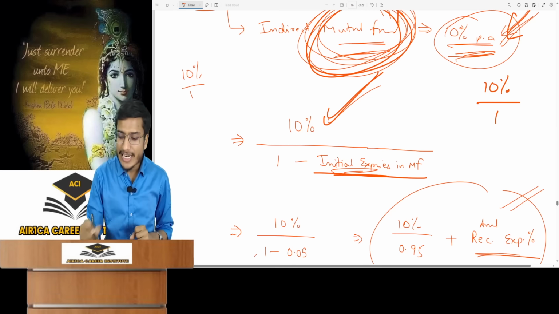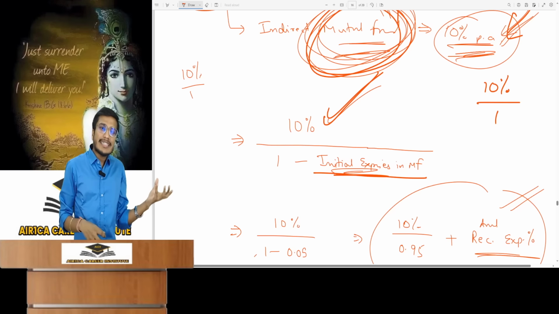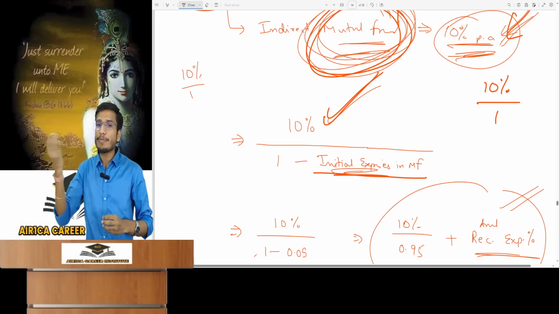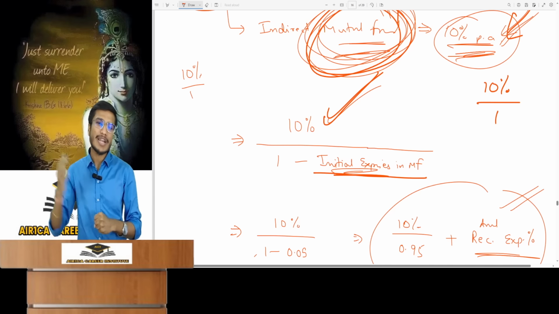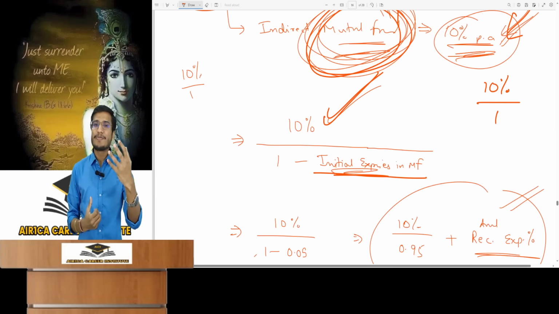Initial expenses in the mutual fund will be deducted from 1. What is this? So look, the investor invests 1 rupee into the mutual fund. However, when it reaches the fund, it will decrease, becoming 95 paise. So tell me, how can this happen? I had given you an example in class.